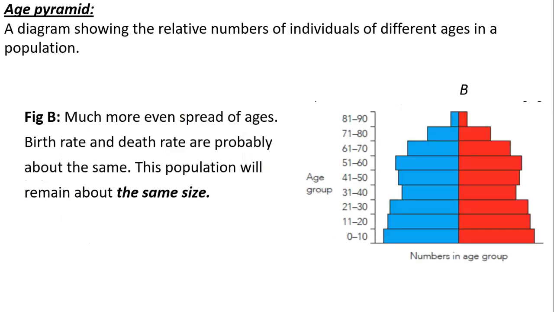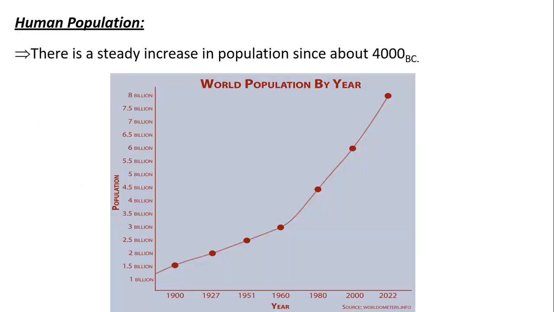And we have this other type of age pyramid. Now the diagram shows that the relative number of individuals in all ages of this pyramid are roughly equal. So this means a much more even spread of ages, which means that the birth rate and the death rate are probably the same. So this population will be almost the same size.